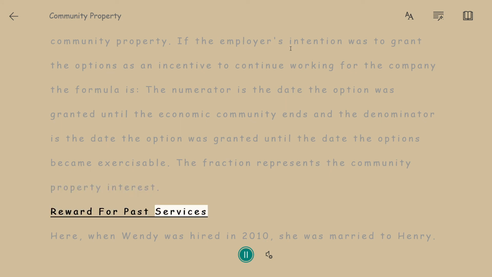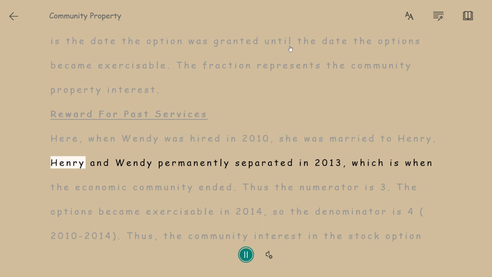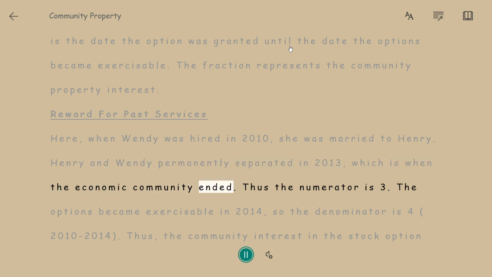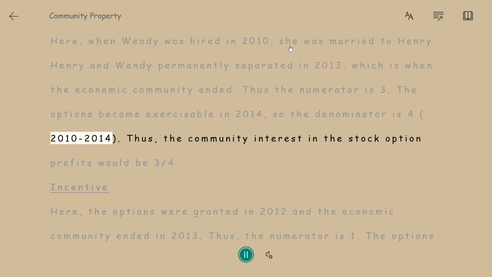Reward for past services. Here, when Wendy was hired in 2010, she was married to Henry. Henry and Wendy permanently separated in 2013, which is when the economic community ended. Thus the numerator is 3. The options became exercisable in 2014, so the denominator is 4, 2010 to 2014. Thus, the community interest in the stock option profits would be 3/4.